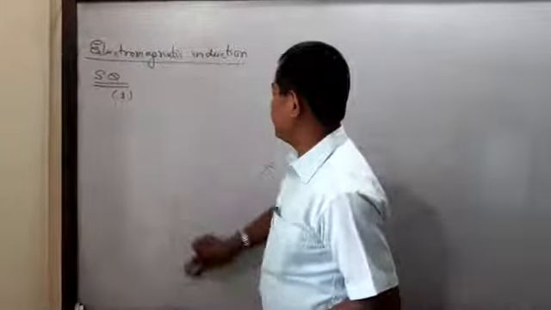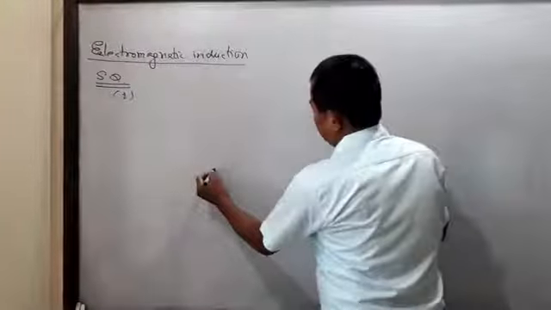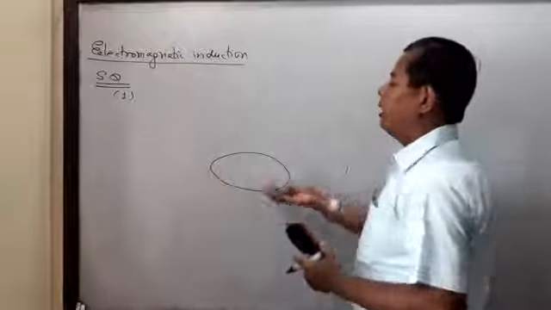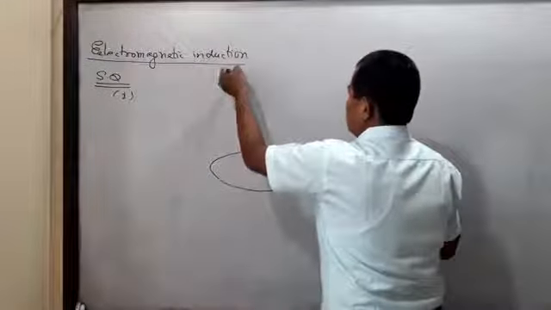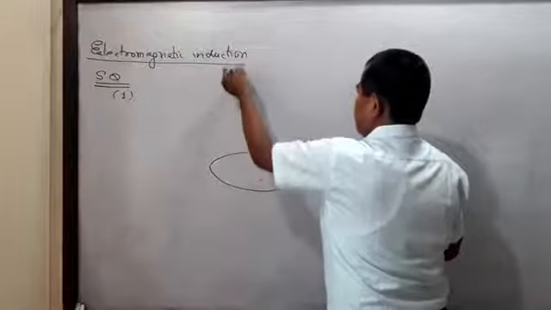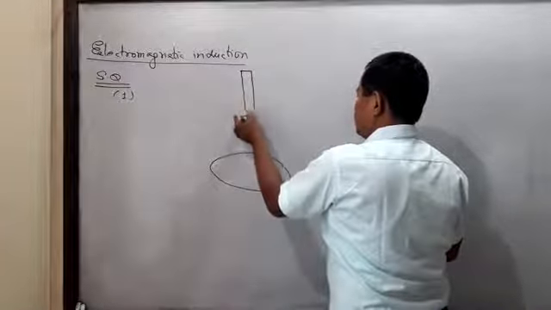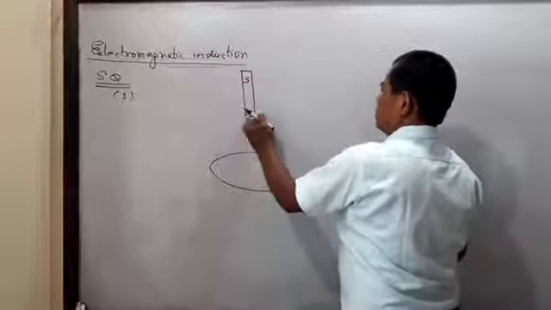Now the position of the ring is changed. The ring is held horizontally, meaning the plane lies in the horizontal plane. A bar magnet is dropped vertically. Say this is the bar magnet which is dropped vertically.